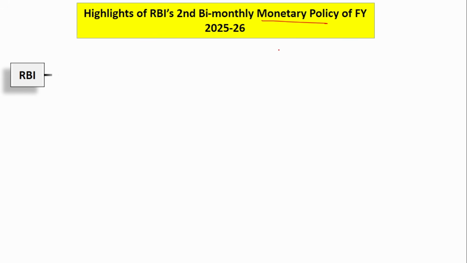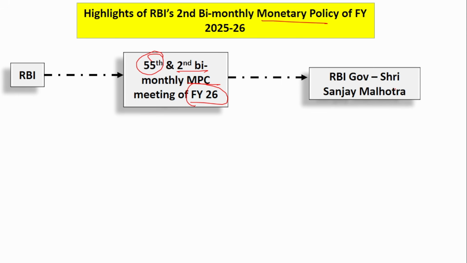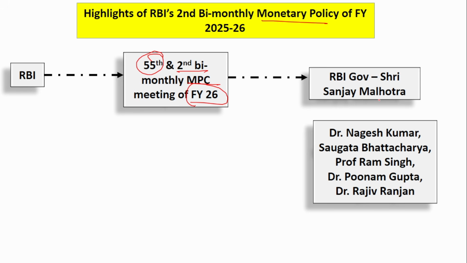Recently RBI conducted the 55th Monetary Policy Committee meeting and also the second bi-monthly meeting of this financial year 26. Overall, it is the 55th meeting, but for this financial year, it is the second bi-monthly monetary policy meeting. It is headed by the RBI governor himself, Sri Sanjay Malhotra, and the other members of the Monetary Policy Committee are Dr. Nagesh Kumar, Saugata Bhattacharya, Professor Ram Singh, Dr. Poonam Gupta, Dr. Rajiv Ranjan.